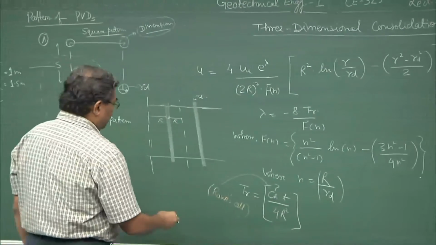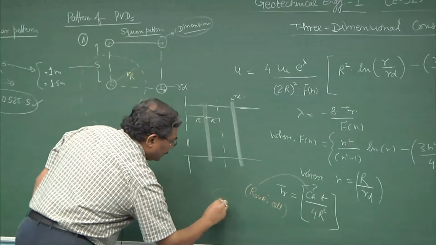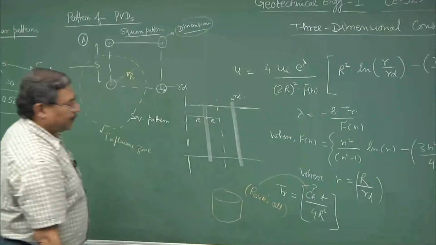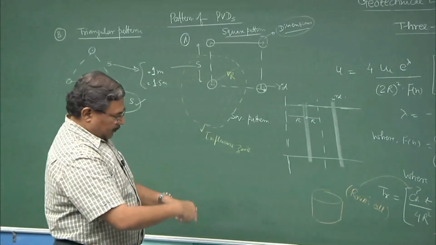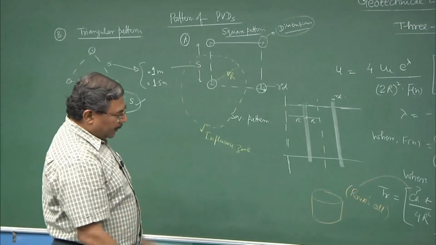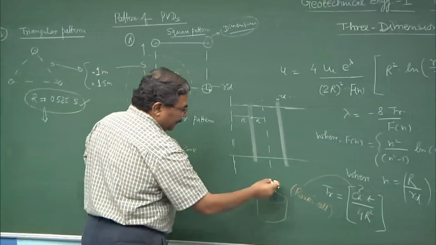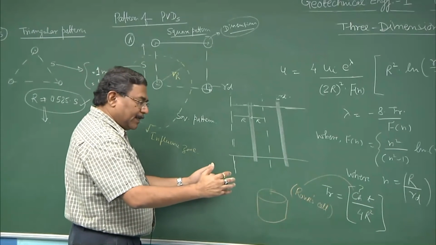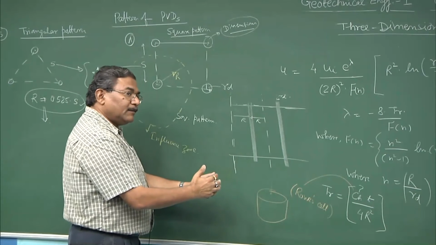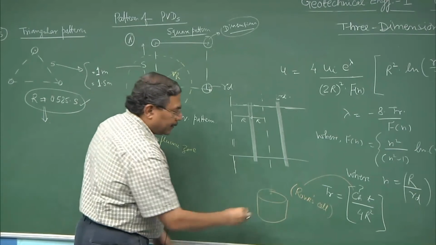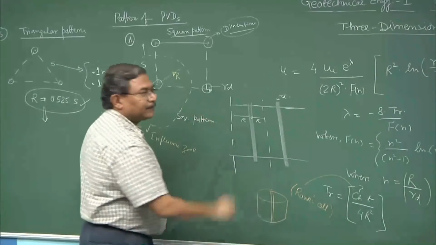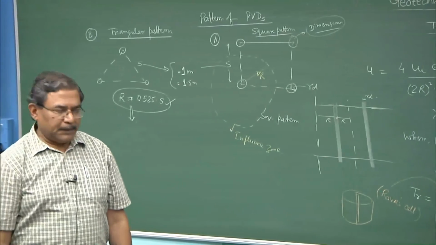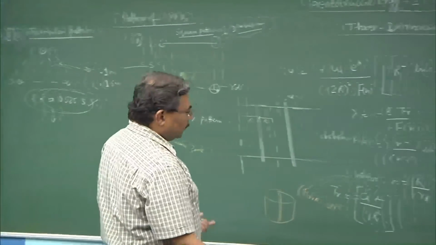What it does is, there is a sample which is maintained in a ring or a container which is cylindrical, and rather than applying the vertical load, there is a mechanism by which I can squeeze the entire sample radially in, and the drainage is applied at the center path. Expensive device, but this is the only way.